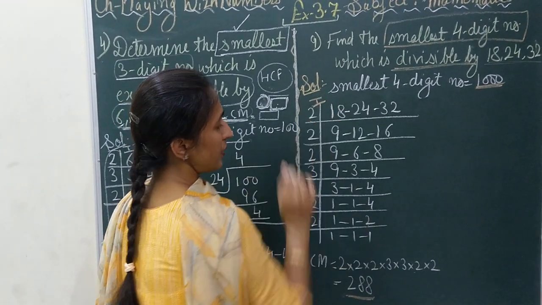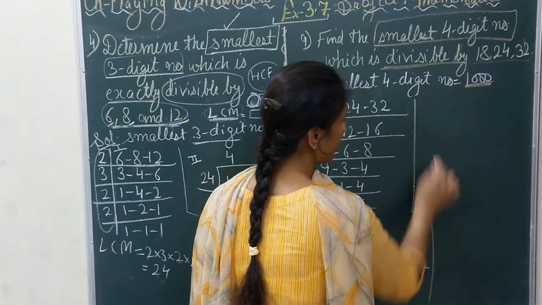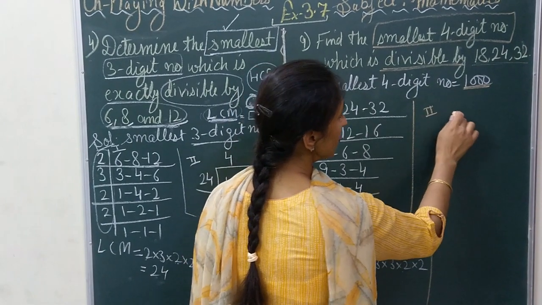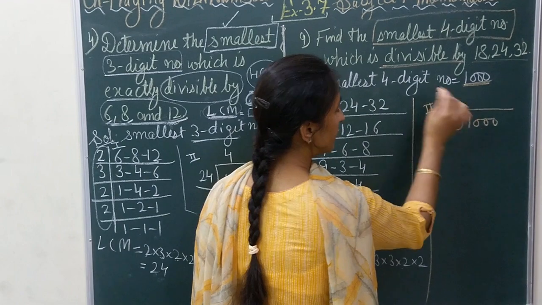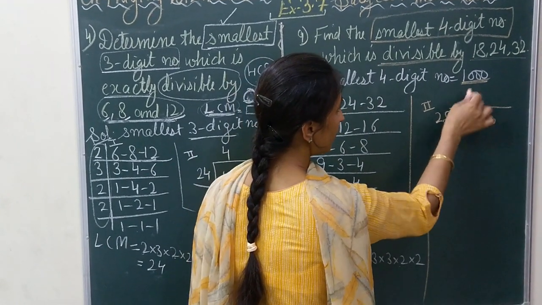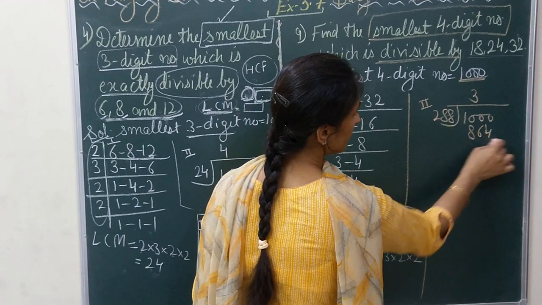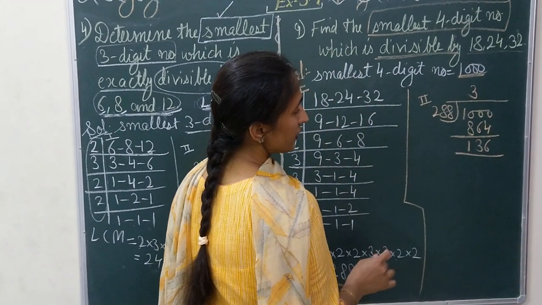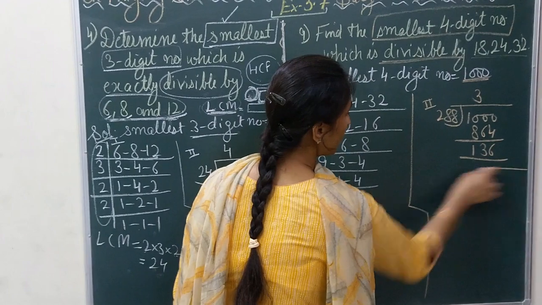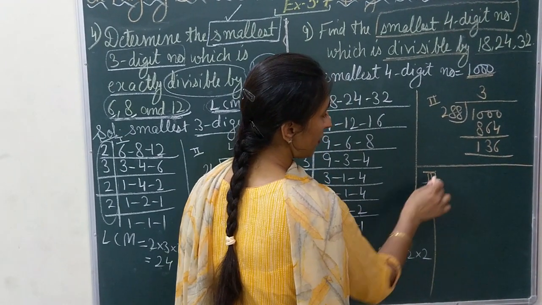So this is my first step. Now what is the second step? In the second step, I will be dividing 1000 by the LCM. LCM is 288. And when I divide, this is the answer I get, and this is the remainder. Now what is the third step? Who remembers the third step?